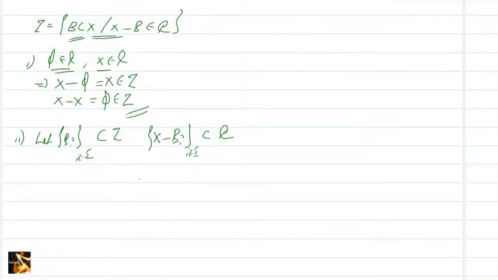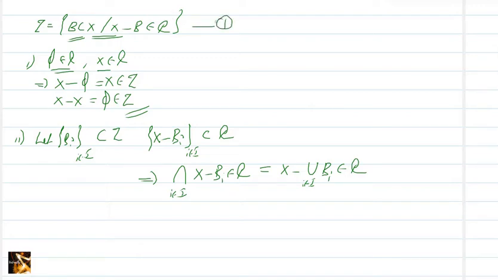So the intersection over i in I of X minus B_i is in C. But this can be written as X minus the union over i in I of B_i. So this is a member of C, and I am calling it 1.